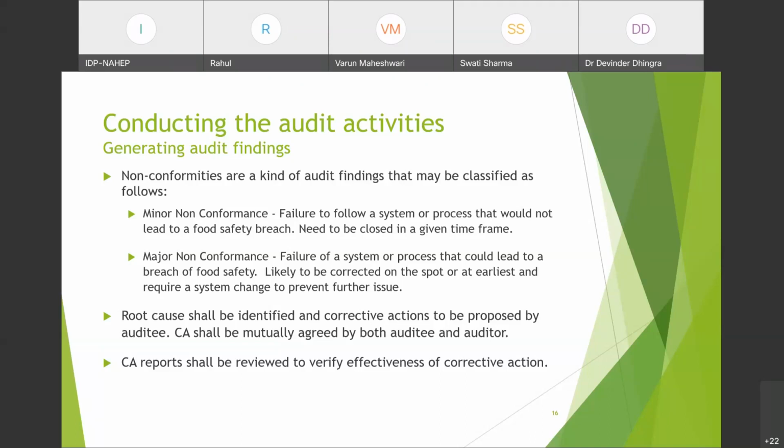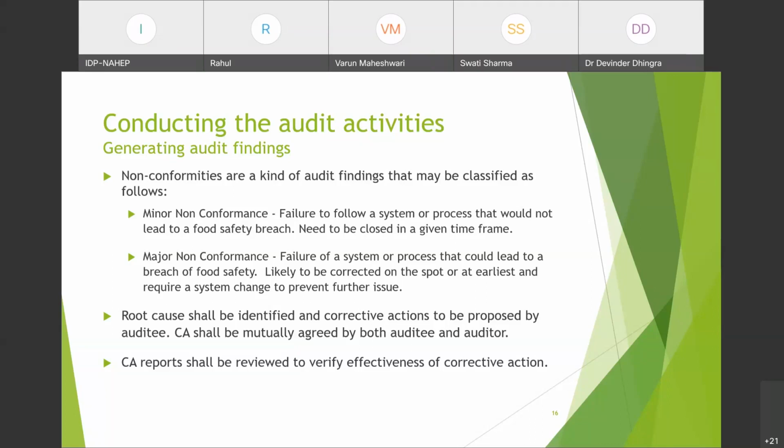An example could be that you developed CCPs and put controls in place, but you did not inform the people or give training wherever your system applies. It could directly affect a food safety breach. So it could be a major thing because CCPs are a major part, and if you have not informed the people involved, it is a major thing. But it has not happened yet, so you will give it a major NC and you will correct it on time. You will give the trainings and all. So this is a major NC.